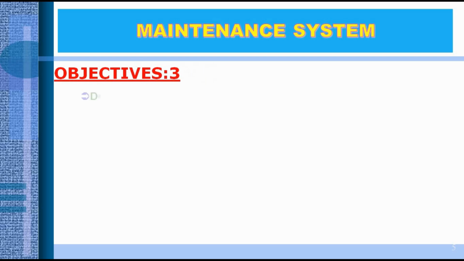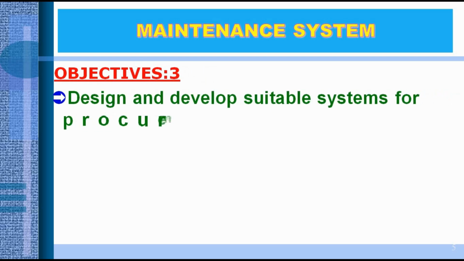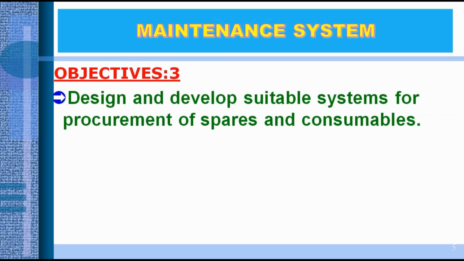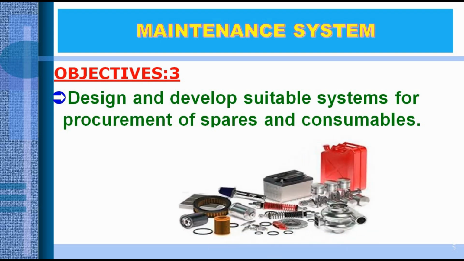Now comes the third objective: design and develop suitable systems for procurement of spares and consumables. You see in this figure, there are a lot of consumables and spares. Consumable means oil, cotton, grease. These are consumable items, required every day or every week. Filters are also consumable items. Some spares like bearings and batteries are not consumable items.